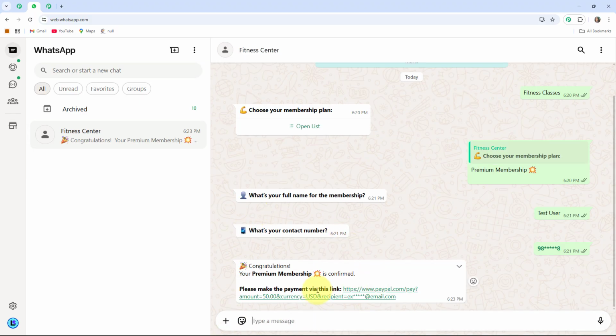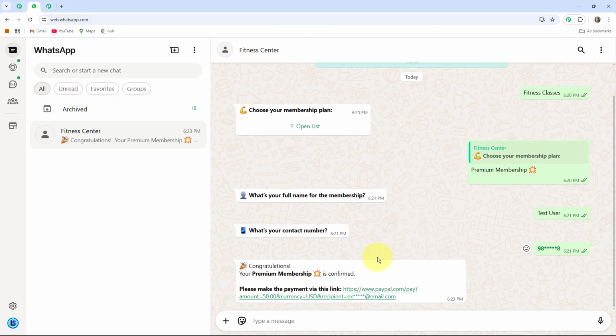Then you can see the bot will respond to me like this: congratulations, your premium membership is confirmed. Please make the payment via this link, while providing me one payment link. Here you can see the bot will automatically respond to the membership plan that I have selected from the list. So if you want to create this type of WhatsApp automated chatbot for your fitness center, then you have to follow the step-by-step directions that I am giving you in this video.